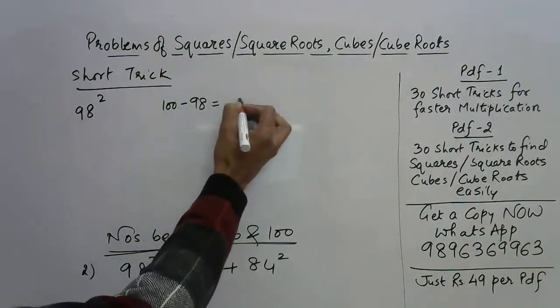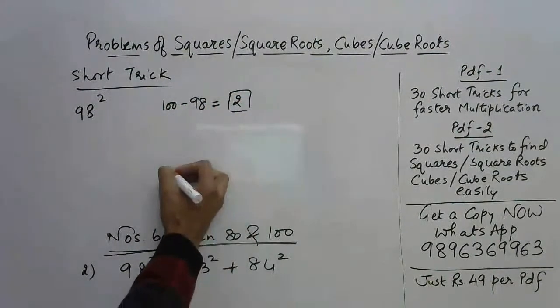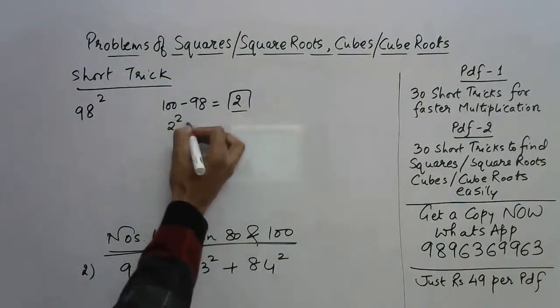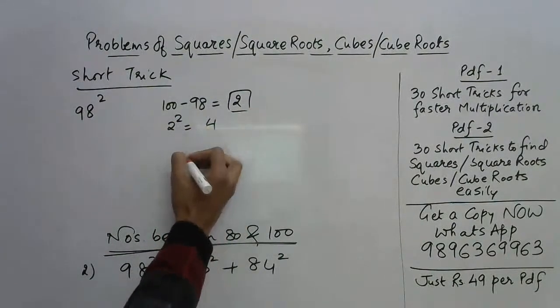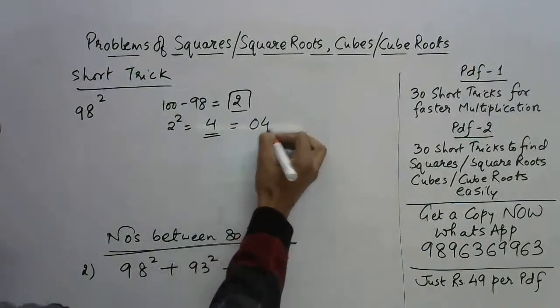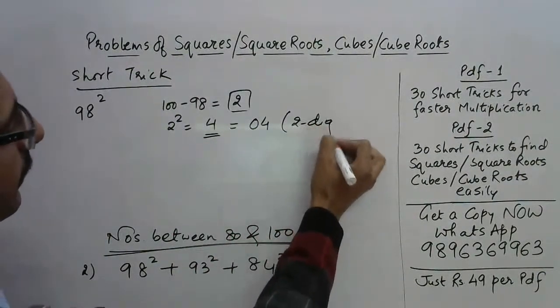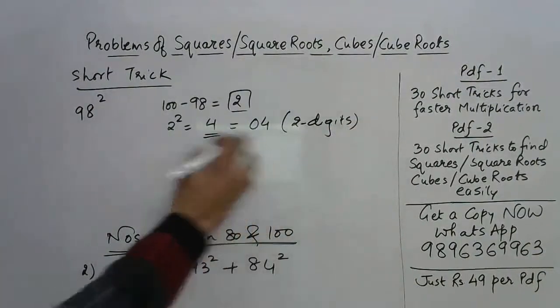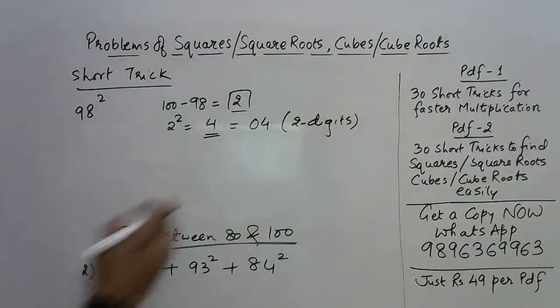It is 2, right? So remember this 2. Now, square of this 2 gives you 4. And we need to write this as 04 because we need to take 2 digits here. That is important. So these 2 digits are to be remembered.